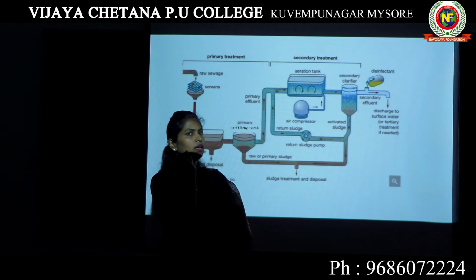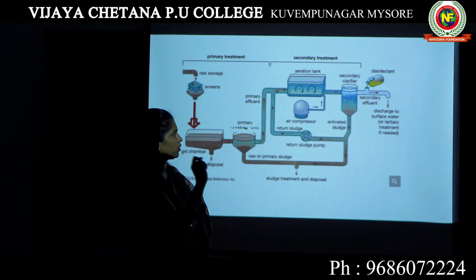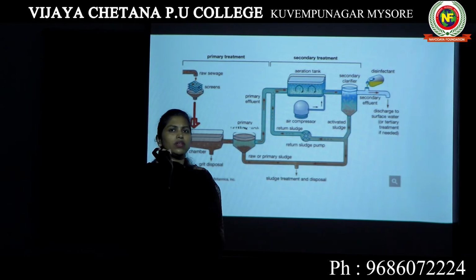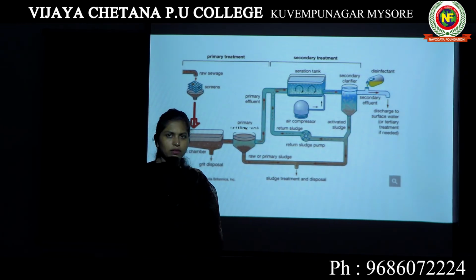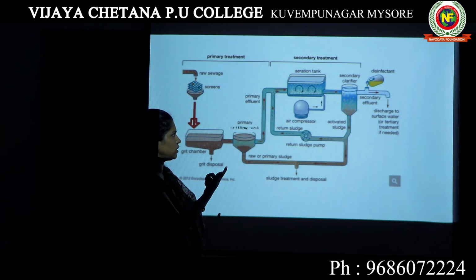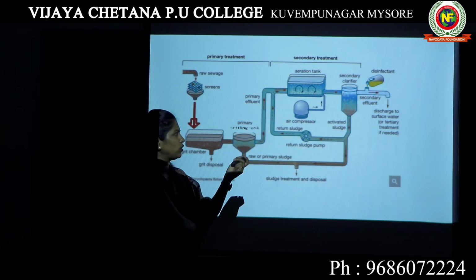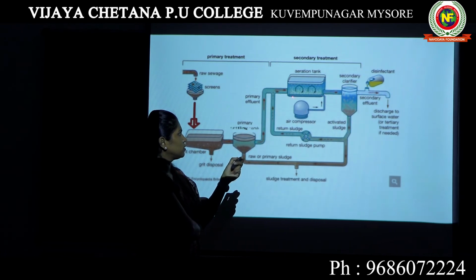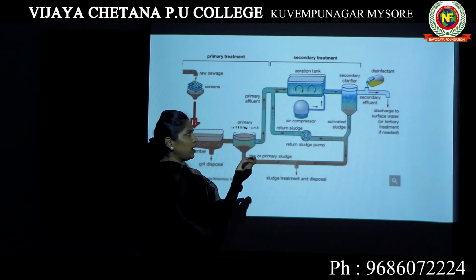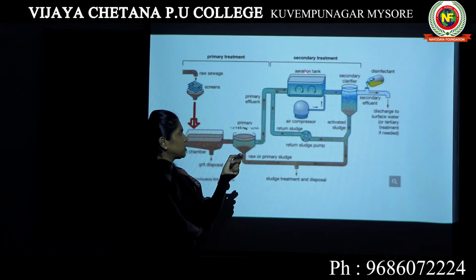When the aerobic microorganisms are breaking down this organic matter, they actually need a lot of oxygen, and this oxygen will be supplied. As I already told you, there will be a provision for supply of air in the aeration tank. That's why we call it an aeration tank.